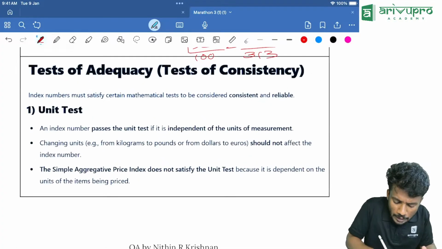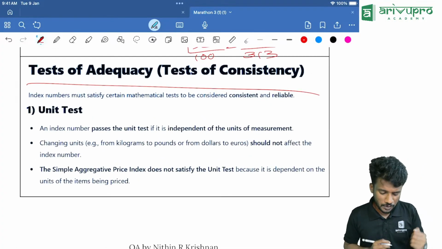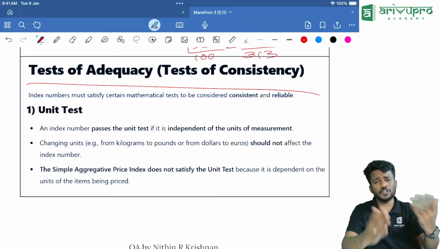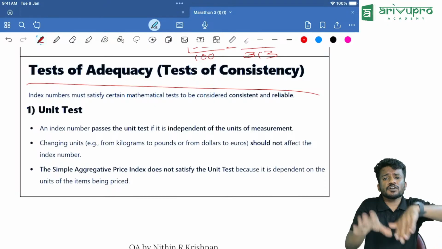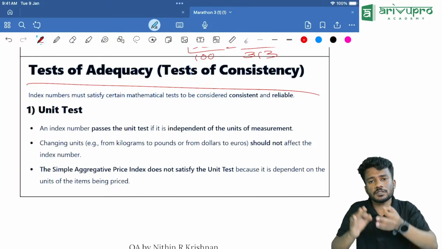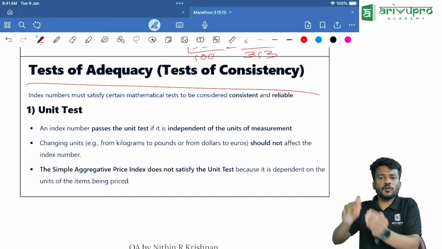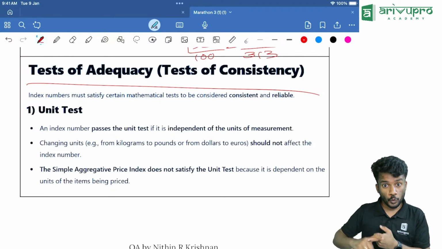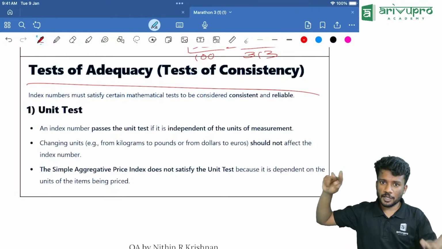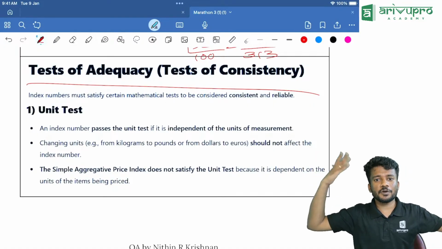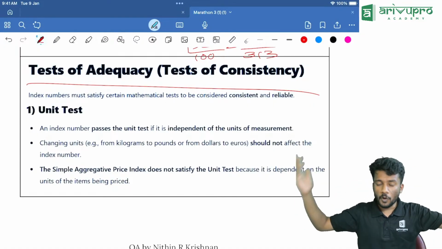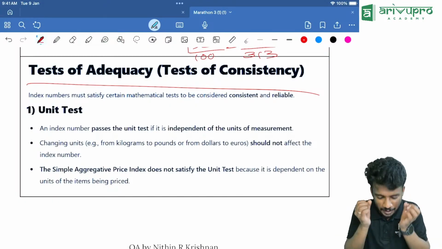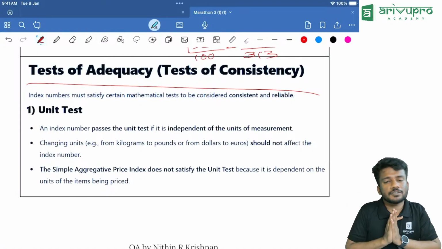Now we are going to the tests of adequacy. So there are 4 tests of consistency or adequacy. Mainly what are we doing over here? We are going to check which of the following index numbers is the best one out of the given ones, and which is good for what. For example, for measuring certain things, should we use SAPI or SRPI or Fisher's index number or Laspeyres index number or Paasche index number or Bowley index or Marshall's index? Which index number we should take is the basic thing for the test of consistency.